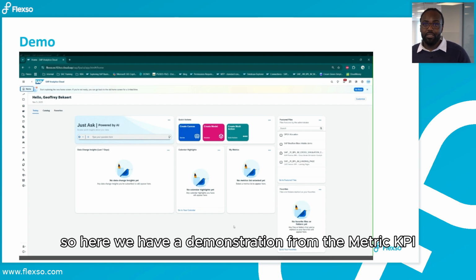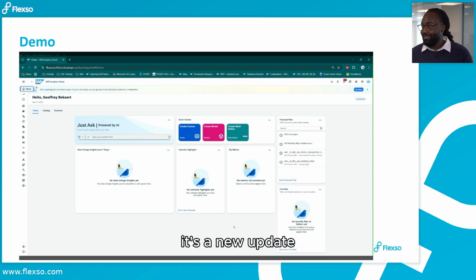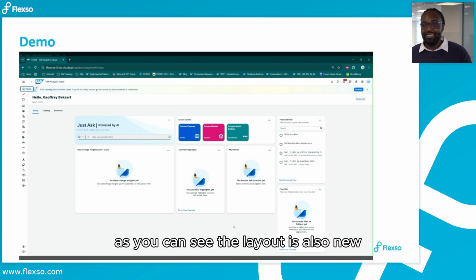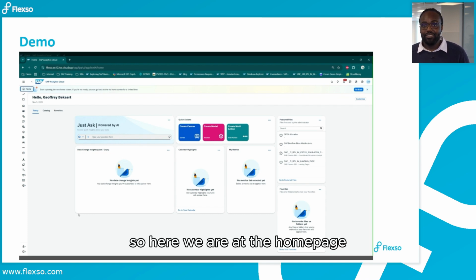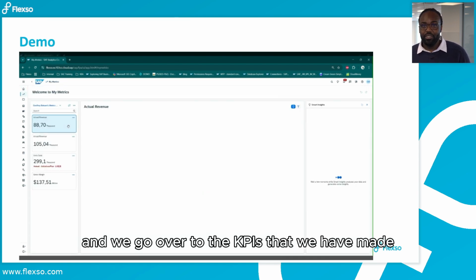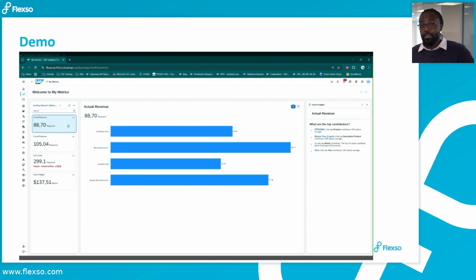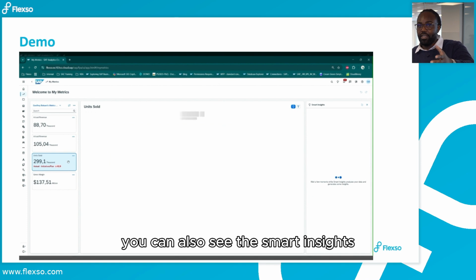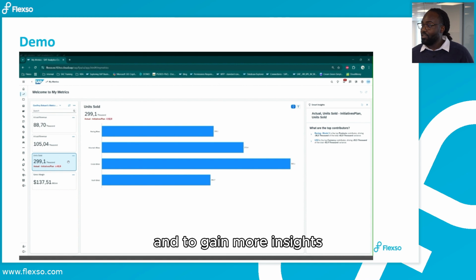So here we have a demonstration of the My Metrics KPI. This is the home screen from SAC itself. It's a new update. As you can see, the layout is also new. So here we are at the home page, and we go over to the KPIs that we have made. On the left side are the KPIs that we have made. And on the right side, you can also see the smart insights that come with the KPI to share with colleagues and to gain more insights.